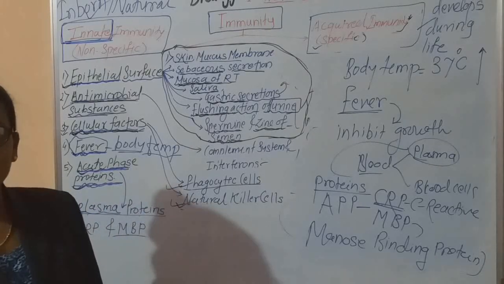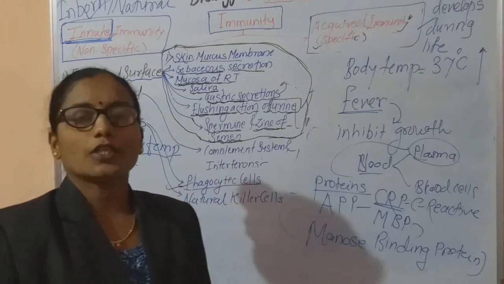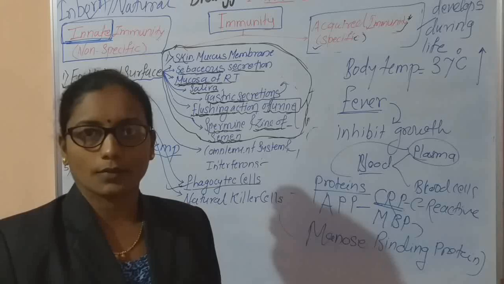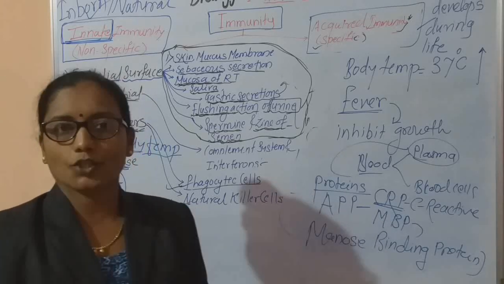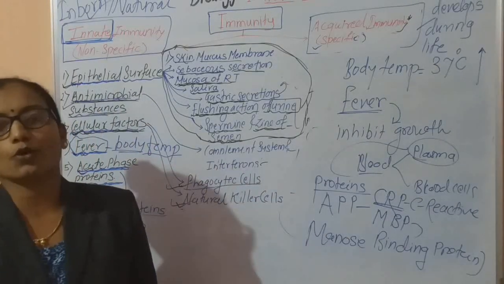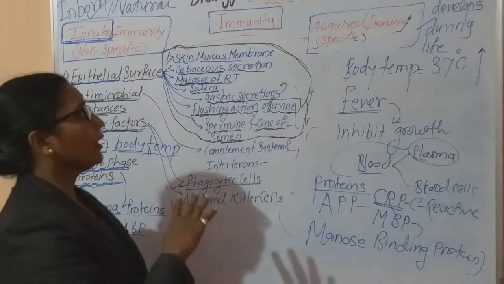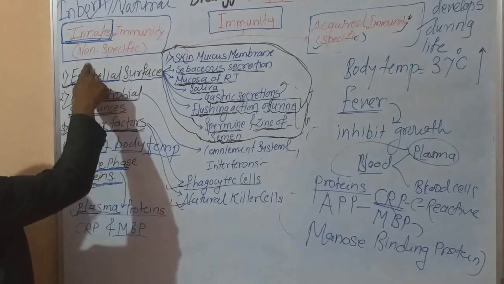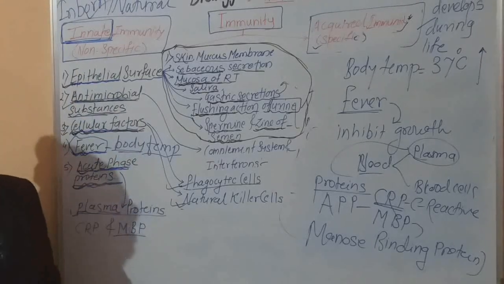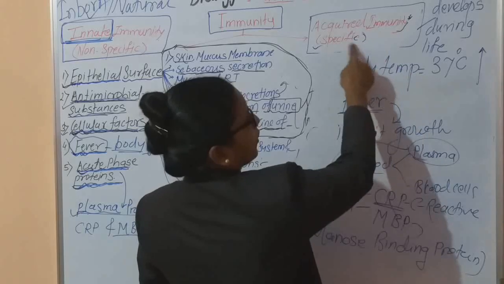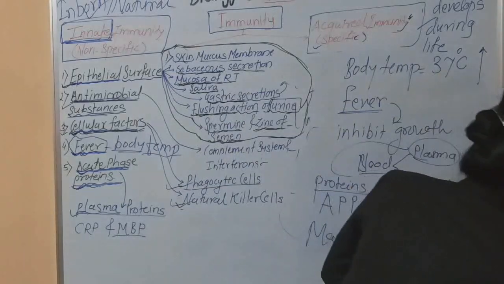Innate immunity is inborn immunity, which is present from our birth. It is called natural immunity, or it is also called non-specific immunity. I think you are clear about the first part, innate immunity. Now we are going to study the second part, acquired immunity, or specific immunity.